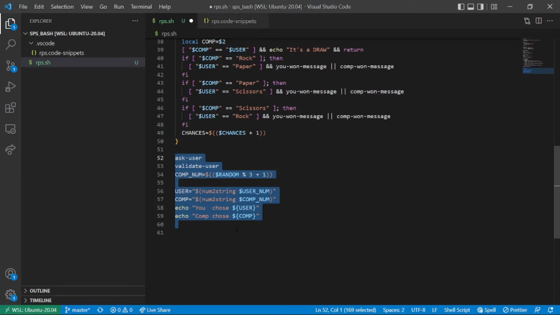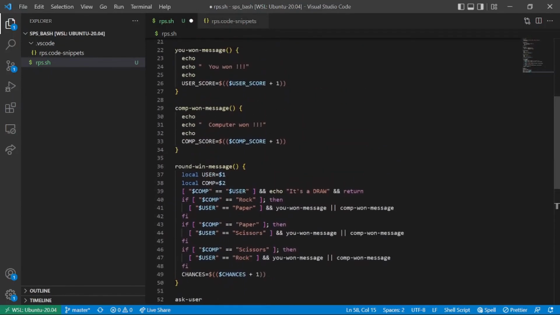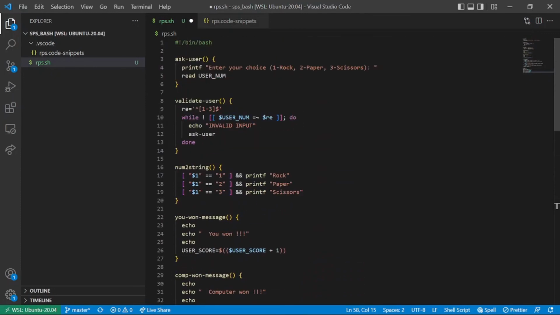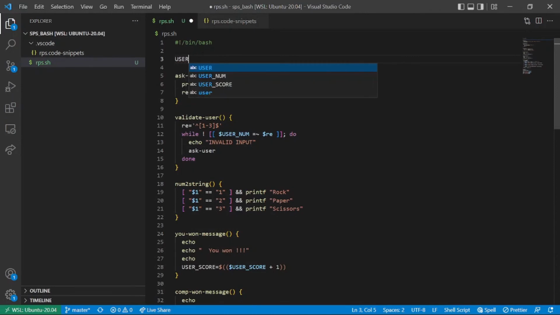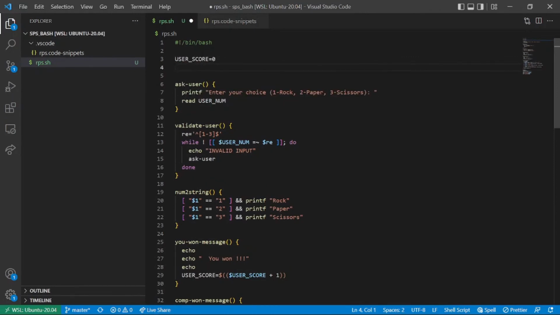In some time we'll code it inside a loop that asks the user and computer to play 5 times, and then shows who won. For that, we'll create two variables and initialize them with 0.